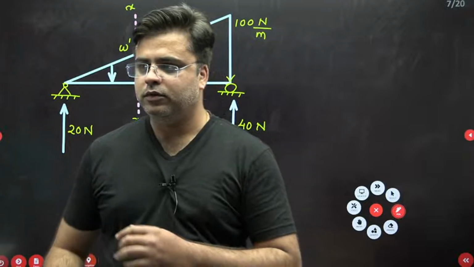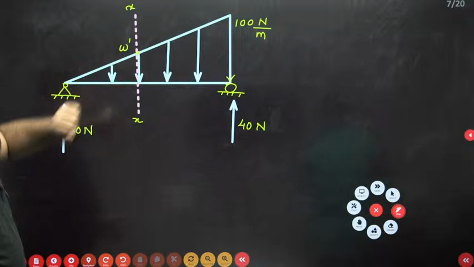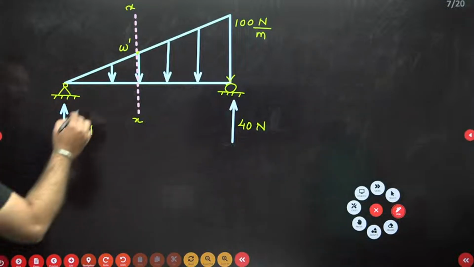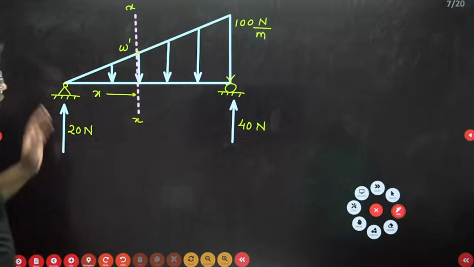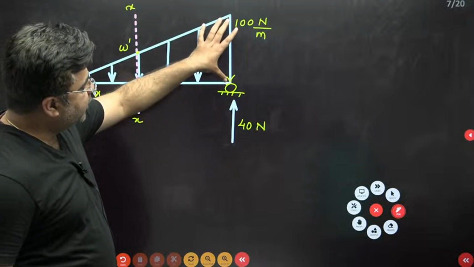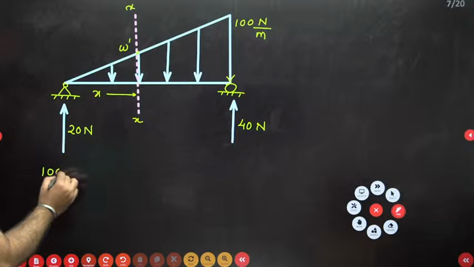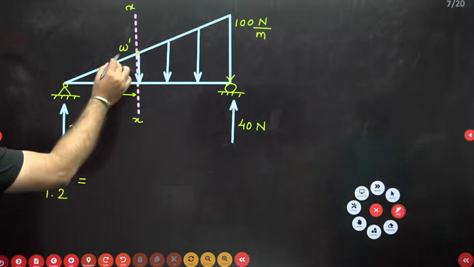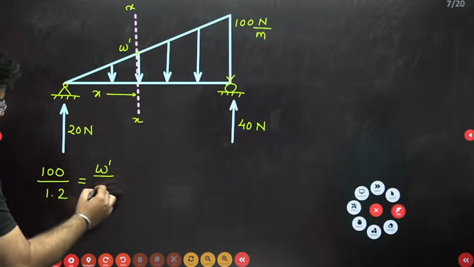Voice is good? Okay. So you need to write down the value of bending moment at this section XX. So for that you need this intensity W dash. For calculating this intensity W dash, you can use the similar triangles. So total intensity 100 divided by the total length, which is 1.2 meter, is equal to this intensity W dash divided by this distance x.